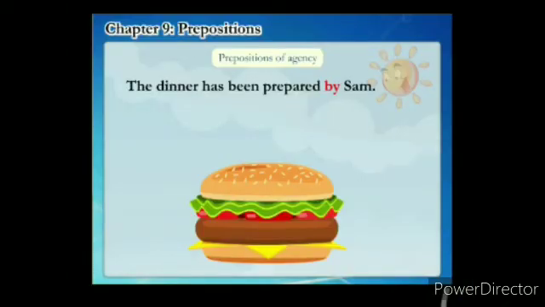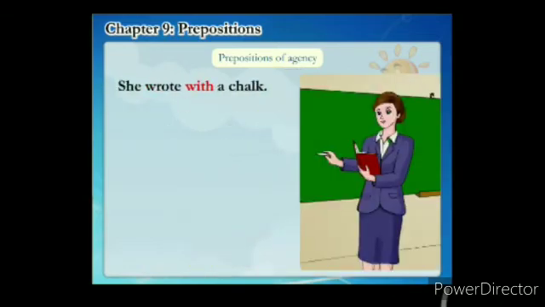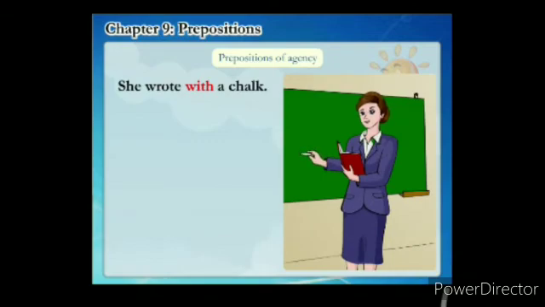Now we are going to discuss prepositions of agency, and they are "by" and "with". Two words are there. The dinner has been prepared by Sam. It shows the relationship in terms of agency. She wrote with a chalk. Wherever an instrument is there, something is being done with something, then "with". And for by whom it was done, we use "by".